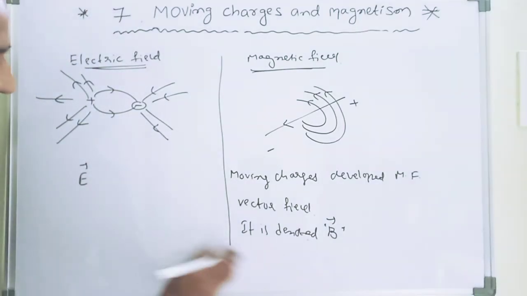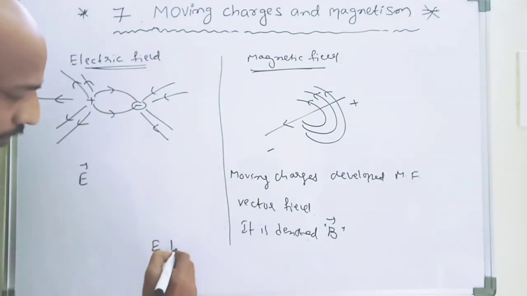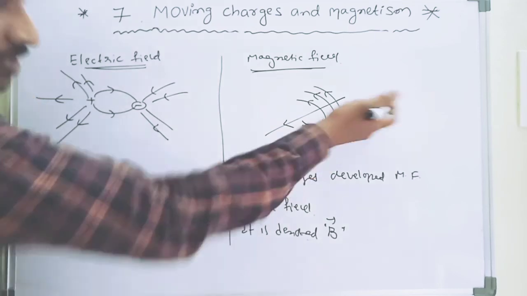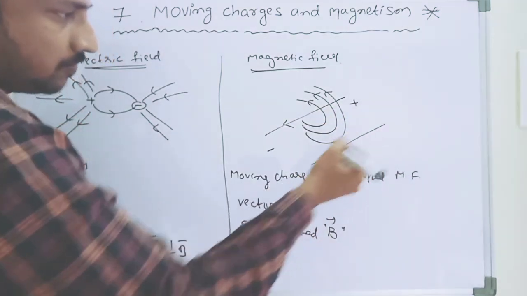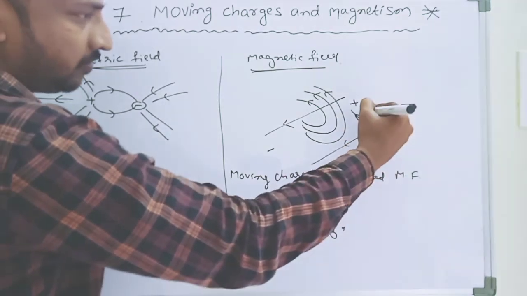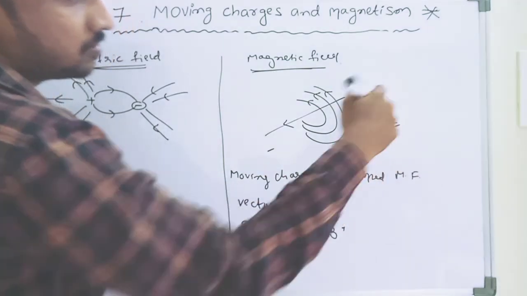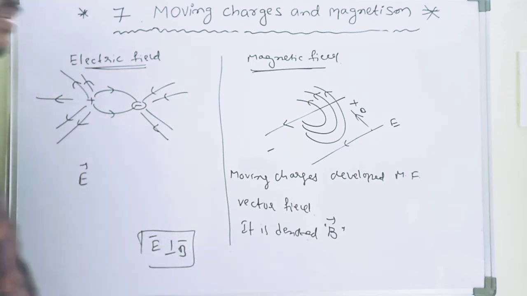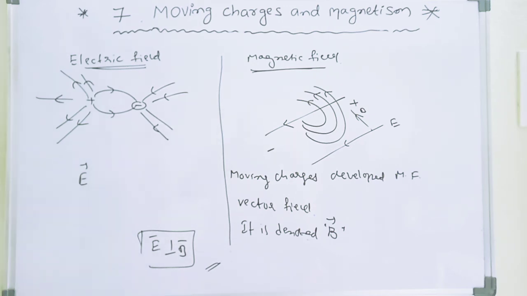The electric field and magnetic field are always perpendicular to each other. Here, this is the direction of the electric field. Now what about the direction of the magnetic field? For example, this is the direction of the magnetic field. This is B, this is E. These are always perpendicular to each other. So remember this point: electric field and magnetic field are perpendicular to each other.